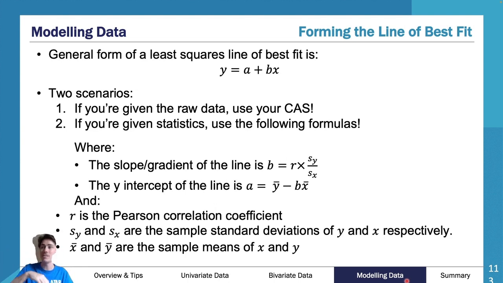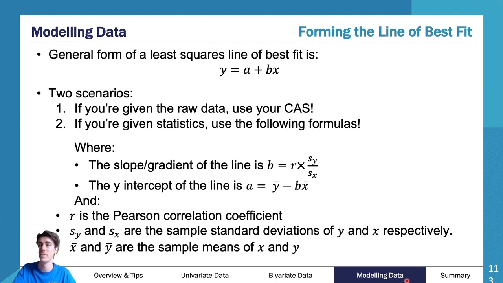These formulae read: b equals, so your slope, your gradient, or your m value if you like, b is equal to your Pearson's correlation coefficient multiplied by your standard deviation of y divided by your standard deviation of x. Really important, that is how that works. You do b first. Calculate b, because then you need your b value to find your a value. Your a value is equal to your mean of y take away b multiplied by your mean of x. So you need your b value first.